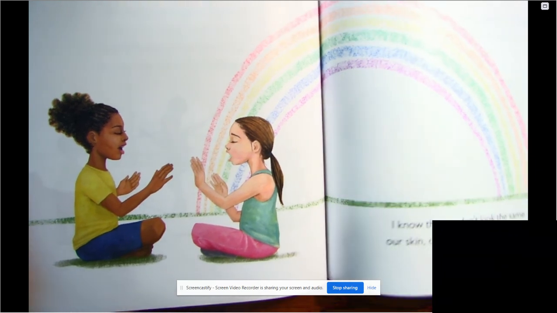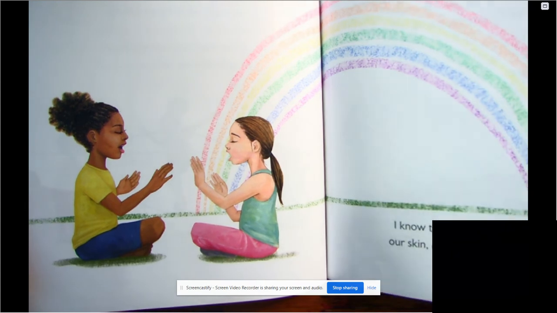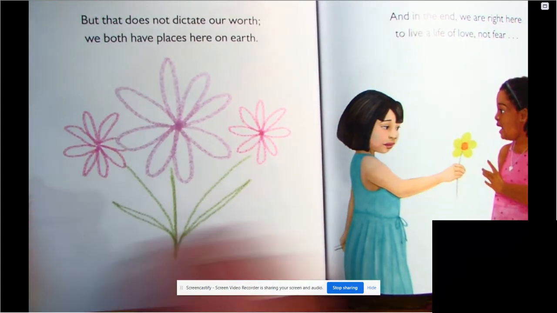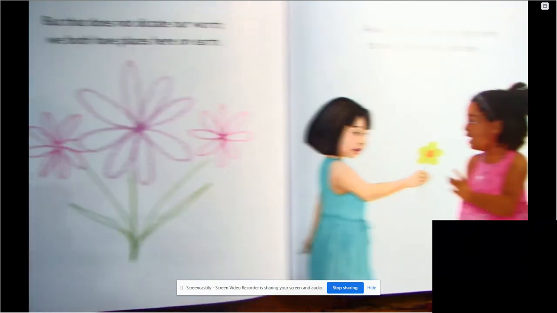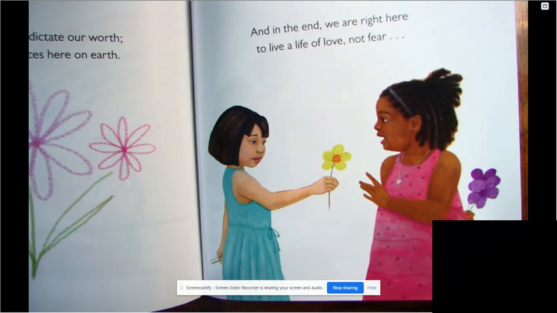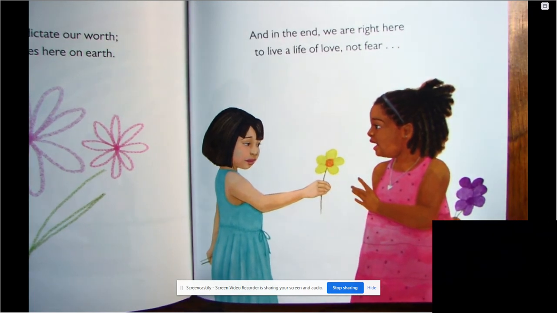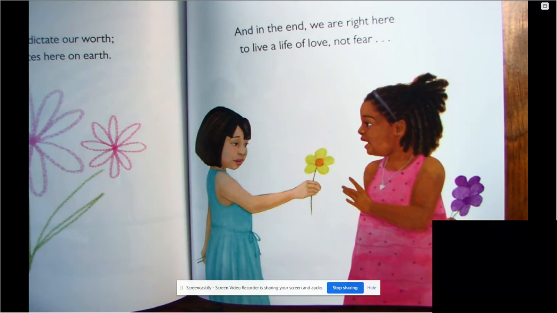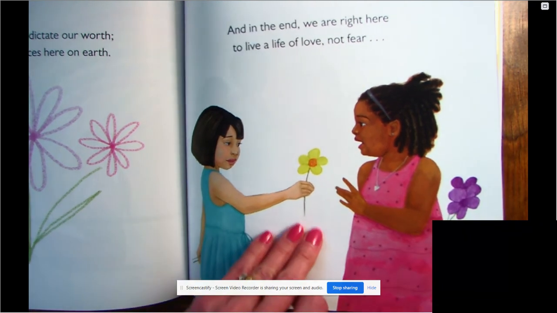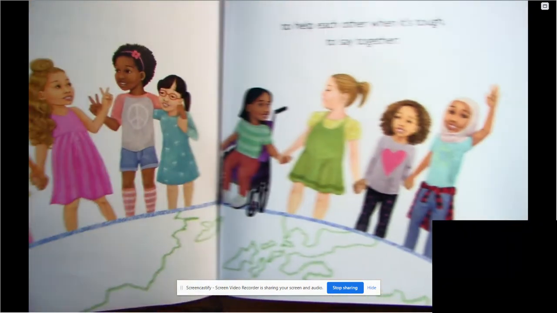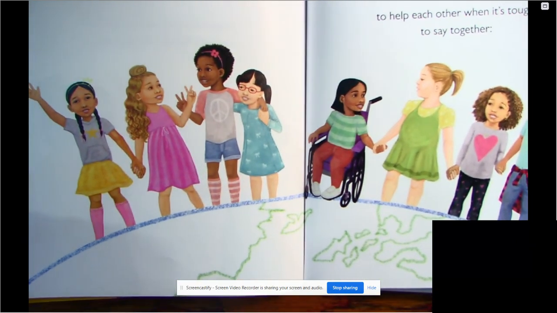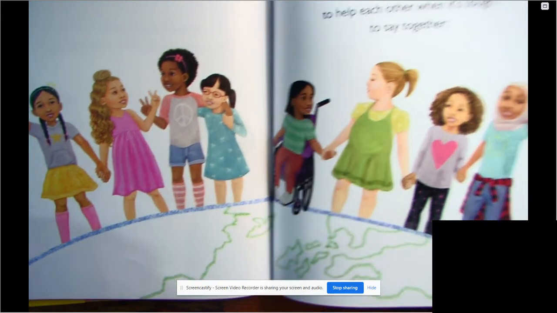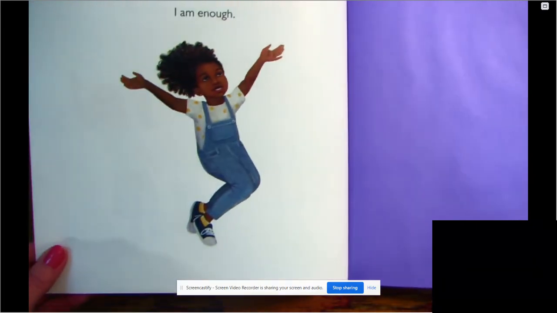Our frame just means our body, our bones, and our skin. But that does not dictate our worth. We both have places here on earth. And in the end, we are right here to live a life of love, not fear. To help each other when it's tough, to say together, I am enough.